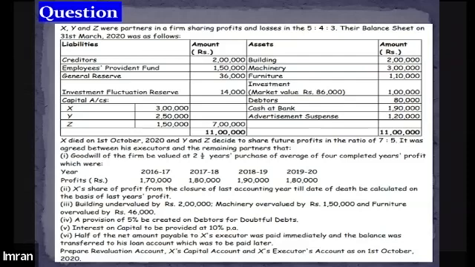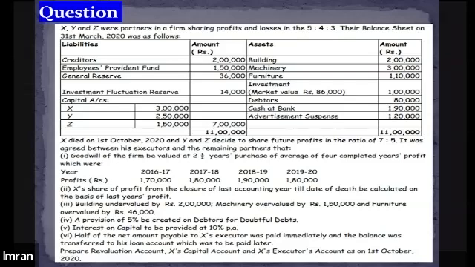It says that X died on 1st October 2020, so after 6 months of this accounting year, he died. Y and Z decided to continue the business, sharing profit in the ratio of 7 is to 5. It gives us a few other adjustments as well. Goodwill of the firm will be valued at 2.5 years' purchase of the average of 4 completed years' profit. For the last 4 years, profit is given. We need to calculate the average profit, and depending on that, we will calculate the goodwill of the firm.